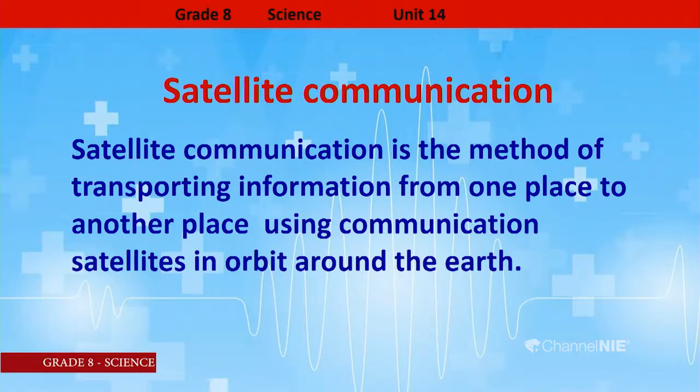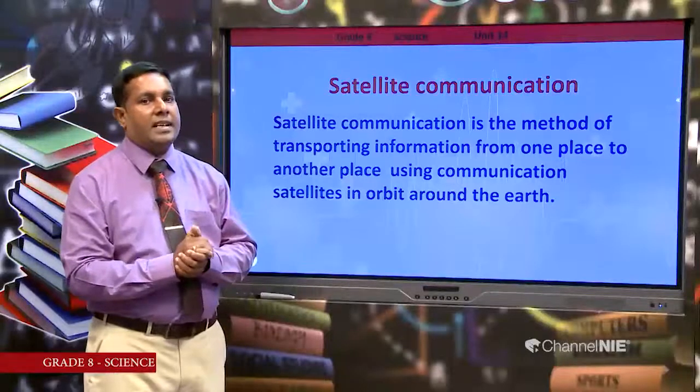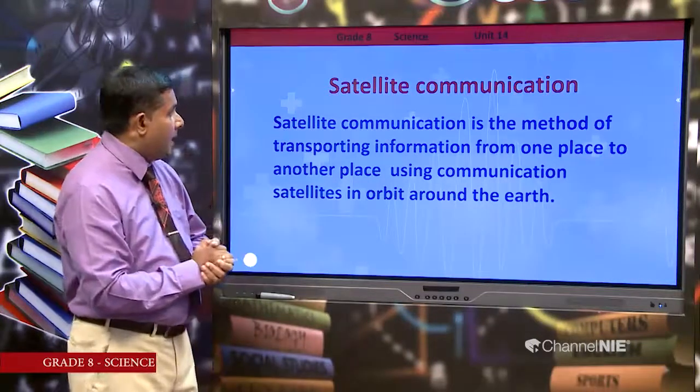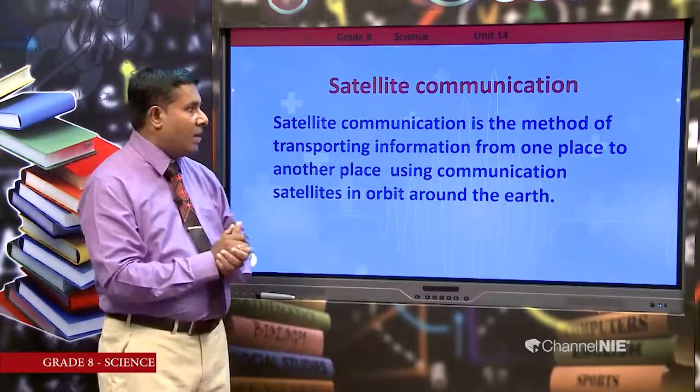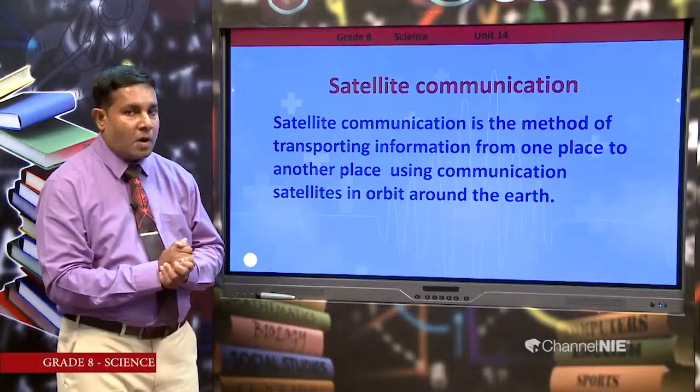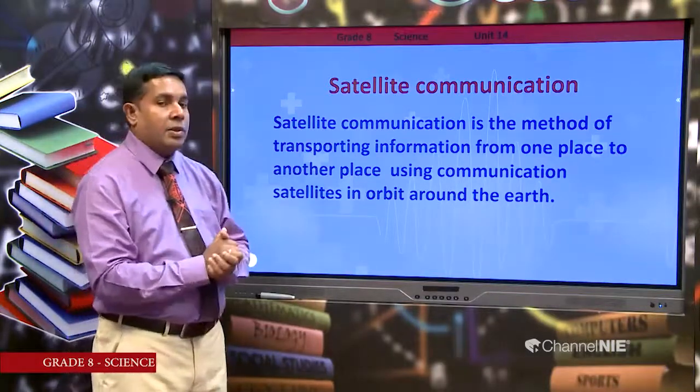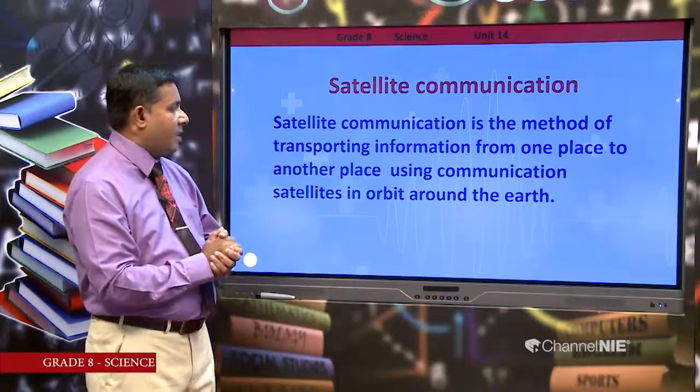Here, very important, from one place of the earth, one side of the earth globe, to the other side of the globe on the earth planet, we can communicate using this satellite technology. Then again, let us see what satellite communication is. Satellite communication is the method of transporting information from one place to another place using communication satellites in orbit around the earth. These satellites are in orbit around the earth. They also rotate around the earth along a certain orbital path.